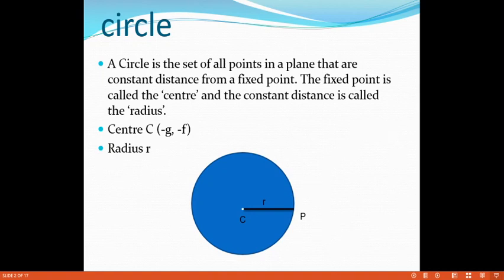Once again I repeat the definition of the circle in mathematical sciences. A circle is the set of all points in a plane that are a constant distance from a fixed point. The fixed point is called the center and the constant distance is called the radius. Examples of circles, as already told, are bangle, park, playground and pizza. These are all live examples of a circle.